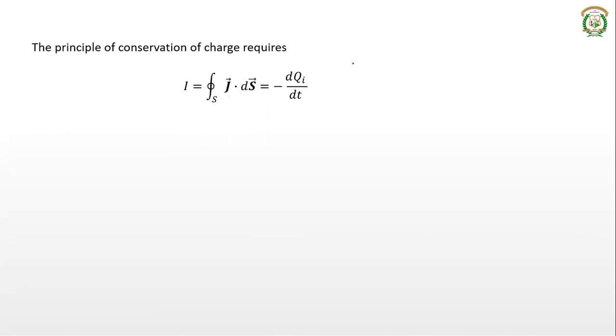So this is actually the continuity equation itself, but in the integral form. This equation is called the integral form of the continuity equation, which is integration of J dot dS equal to minus dQi divided by dt.